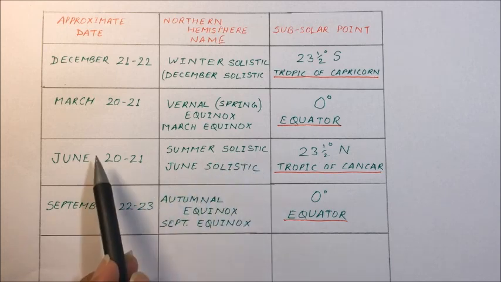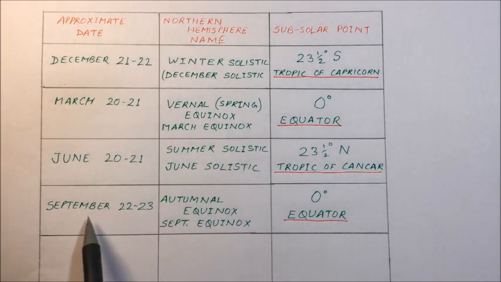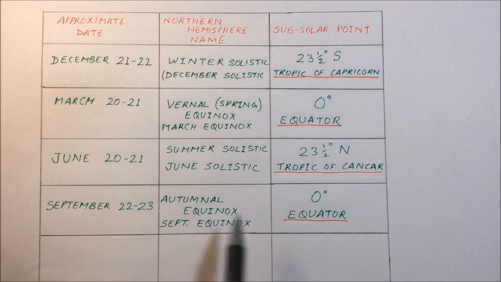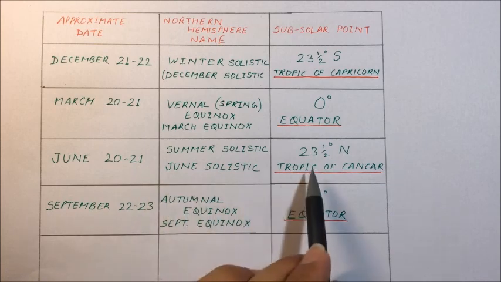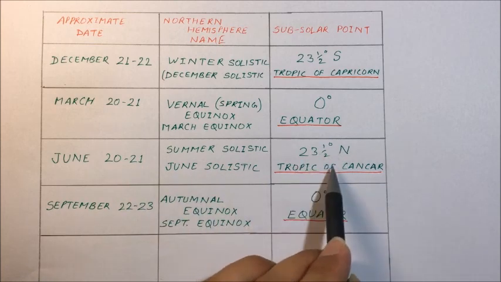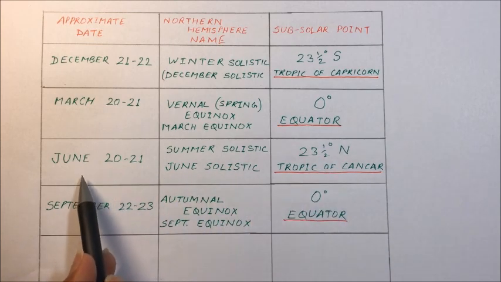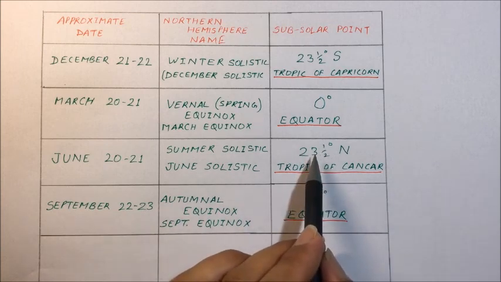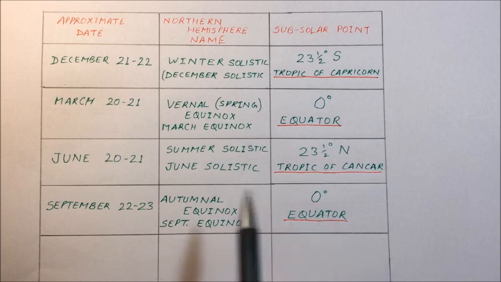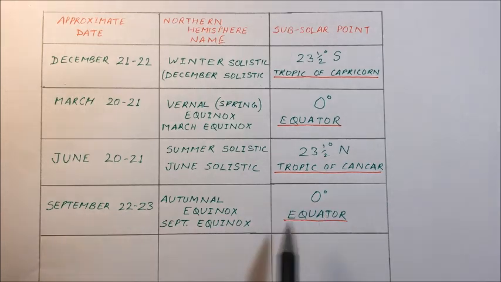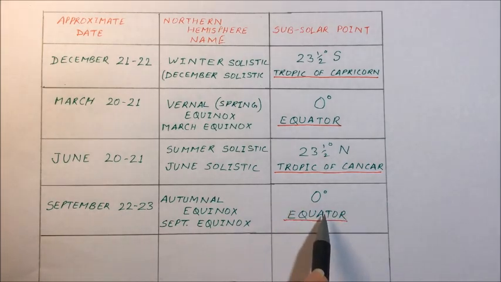solstice. Now, as we move towards September, on 22nd or 23rd September, the sun rays will be overhead on the equator. So the sun rays in June, on 21st, were overhead on the Tropic of Cancer. As we move from June towards September, the overhead sun rays will be moving towards the equator. On 22nd September, they will be overhead on the equator.